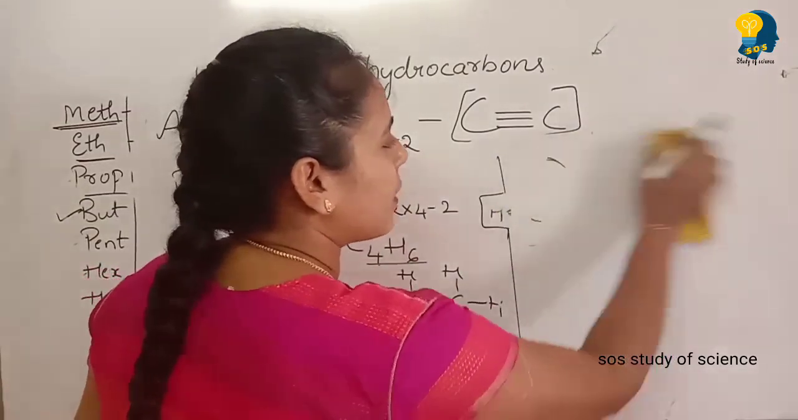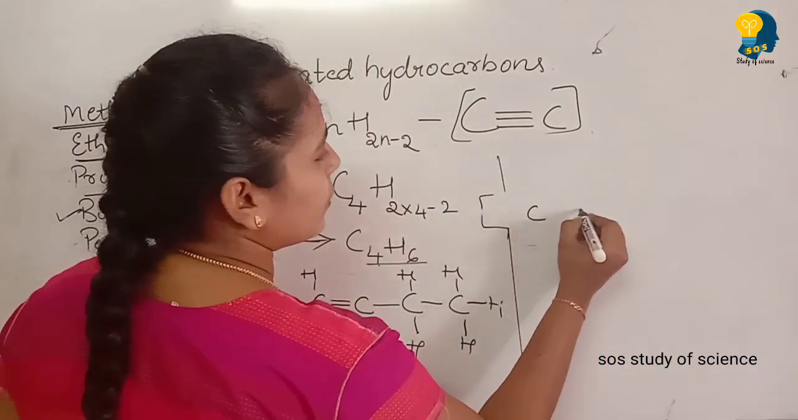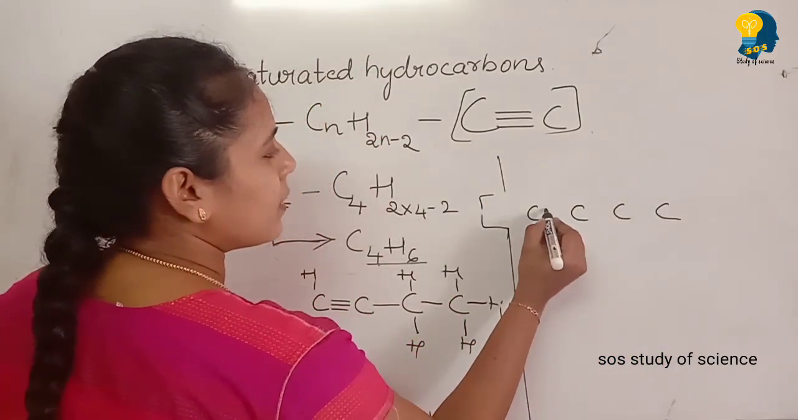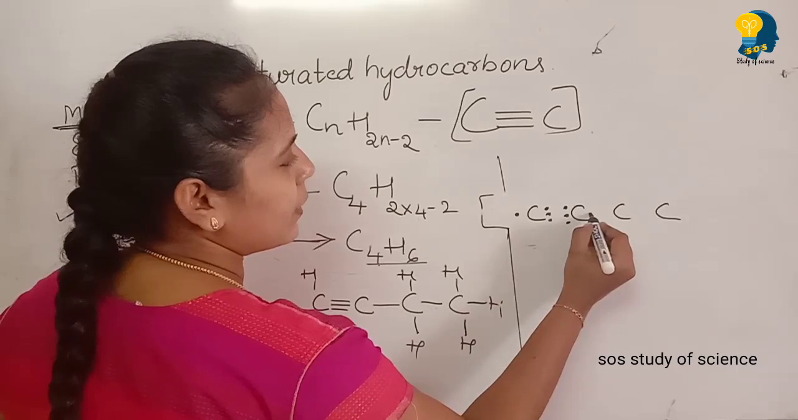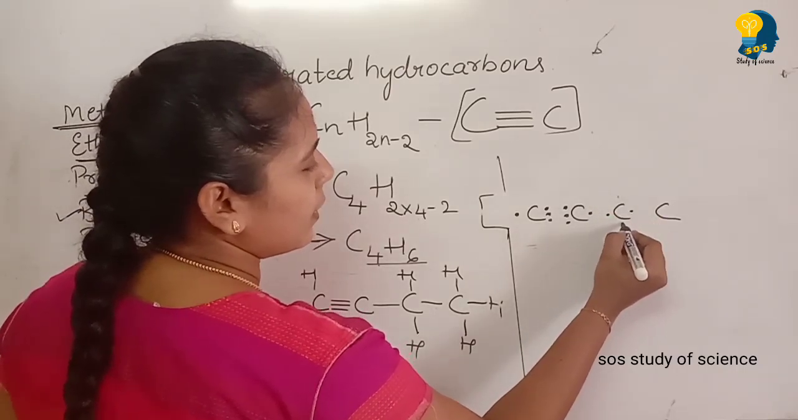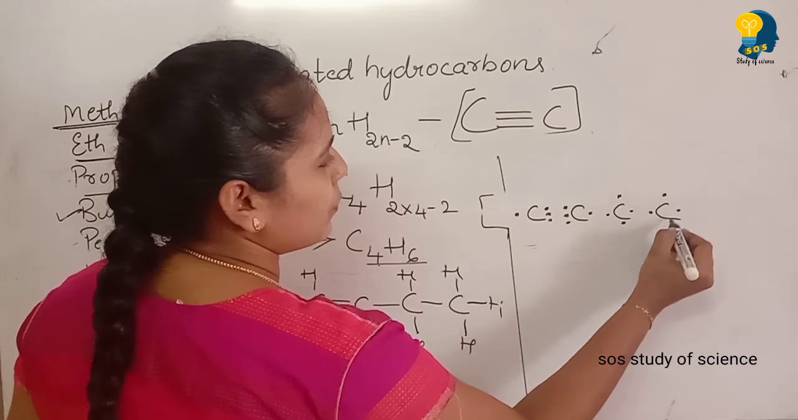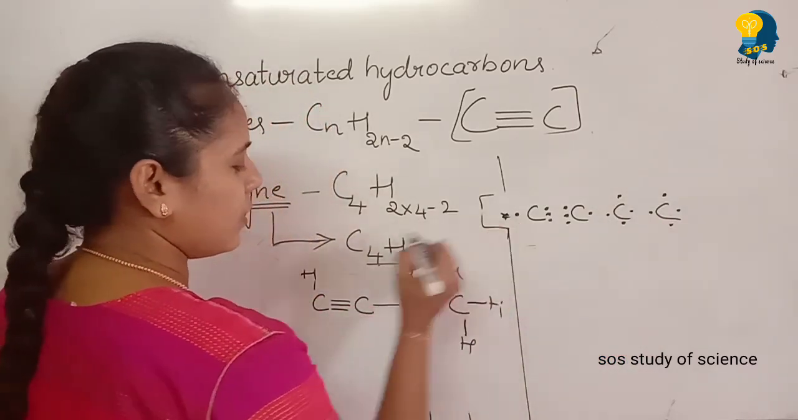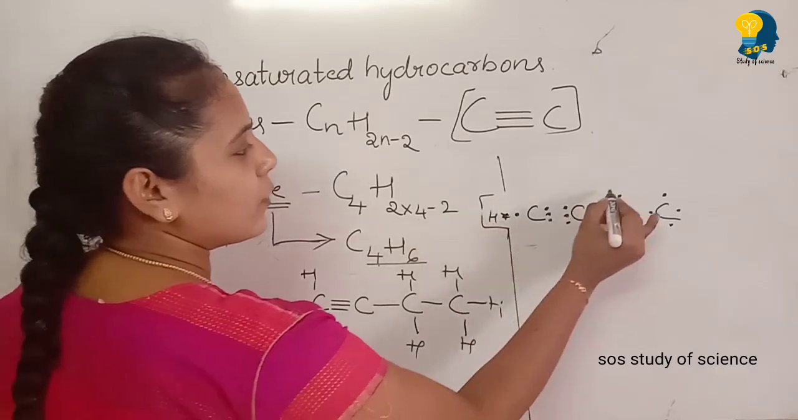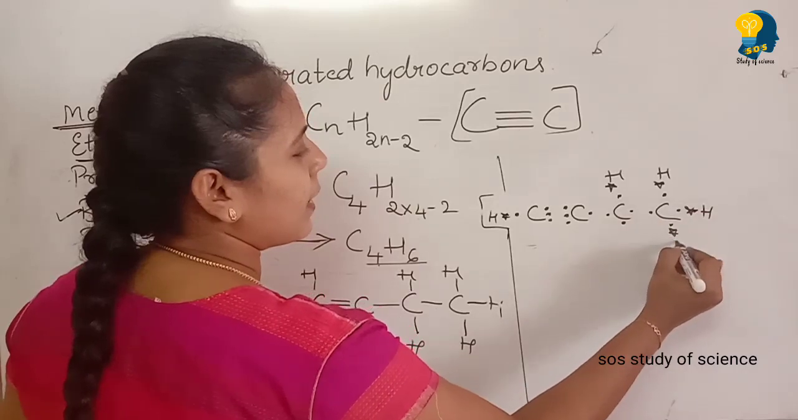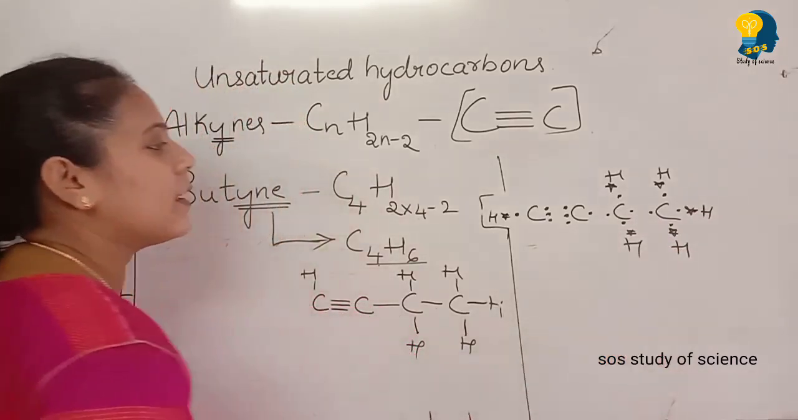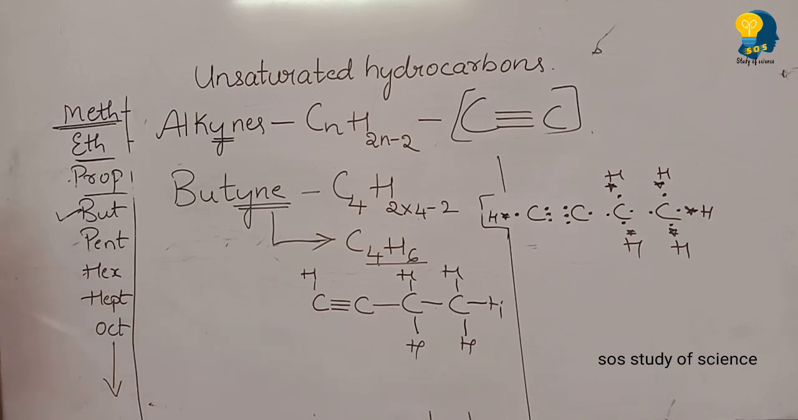I'll write the electron dot structural formula once again. Carbon, 1, 2, 3, 4 carbon atoms, and triple bond here. Okay. For this carbon, 4 and then 4, and here 1, 2, 3 and 4, and for this here also 1, 2, 3, 4. Left over, how many hydrogens? You have to write 6: 1, 2, 3, 4, 5 and also 6. So this is how you write the electron dot structural formula. Very simple. Okay. So here completes the saturated and unsaturated hydrocarbons.